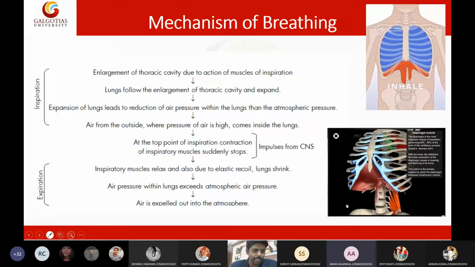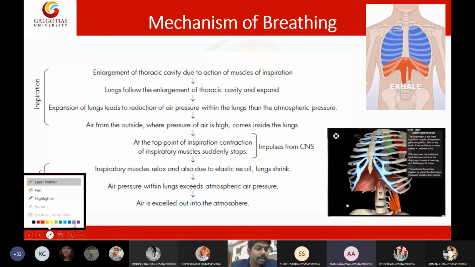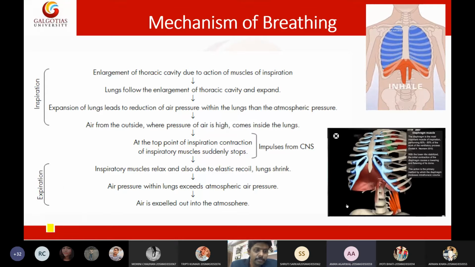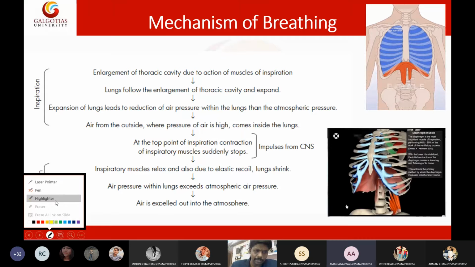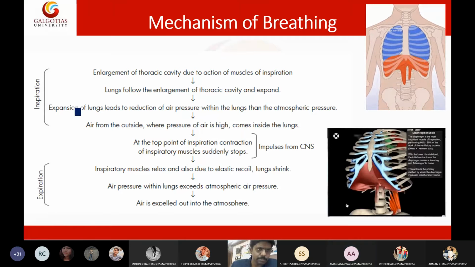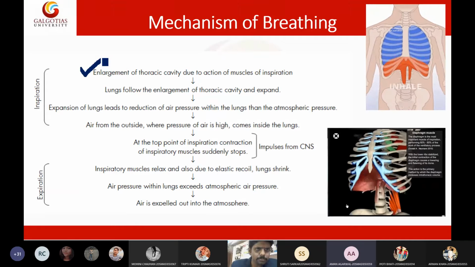Is the first point clear, Sir, for everyone? Sir, diaphragm is the muscle of inspiration. Sir, diaphragm is the only muscle of inspiration. Yes, absolutely. Diaphragm is extensively used for inspiration or for breathing. That is correct. Sir, it is the only muscle used in inspiration.